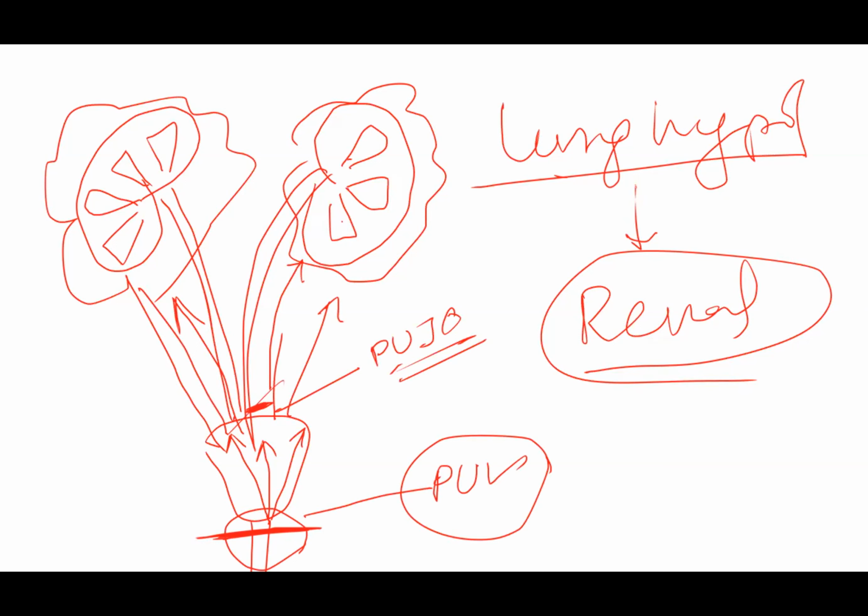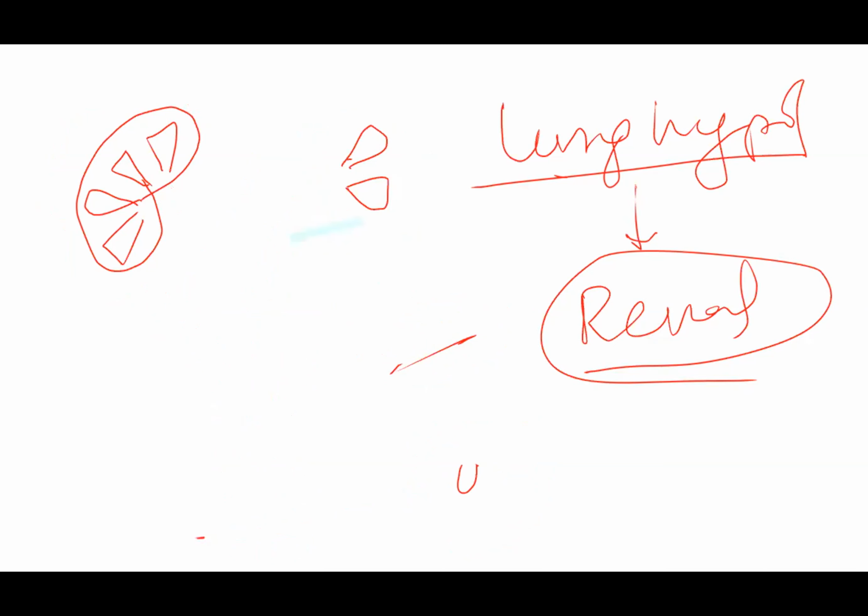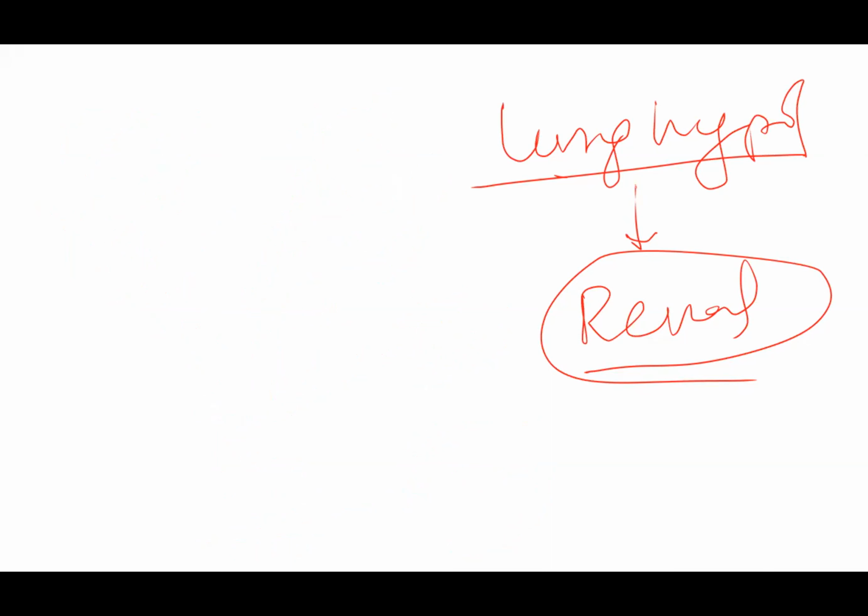Can we understand this? You guys remember we studied this topic in nephrology? Yes. Okay, so this pelviureteric junction obstruction, vesicoureteric reflux, and posterior urethral valve are very, very important things.